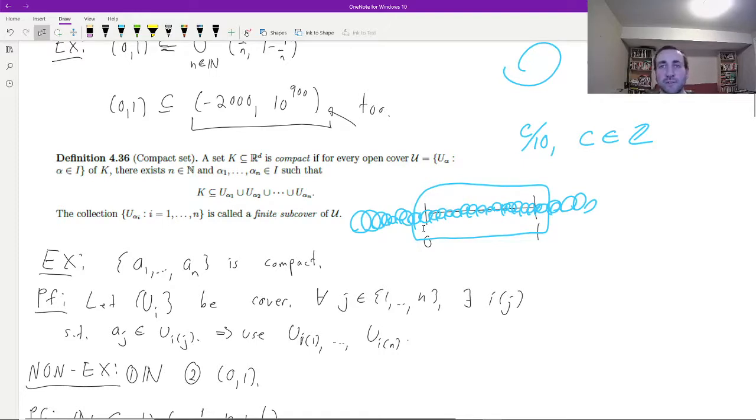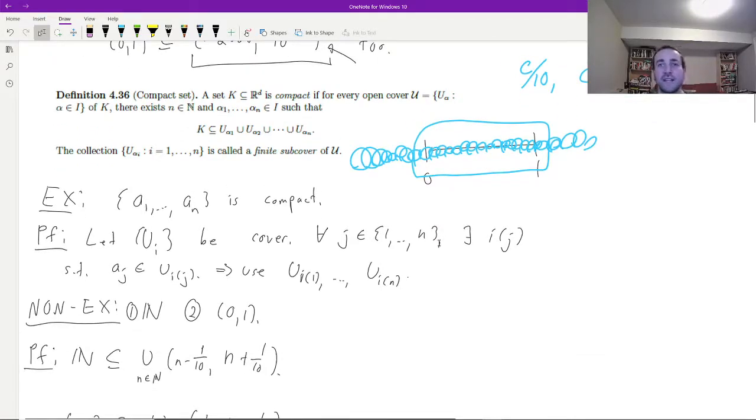and there are a couple of general theorems we could prove. If you have any finite set, the finite set is always compact, so we're going to prove that really rather than just doing a picture. I'm going to say, consider some cover of the finite set by a collection of open sets U_i.